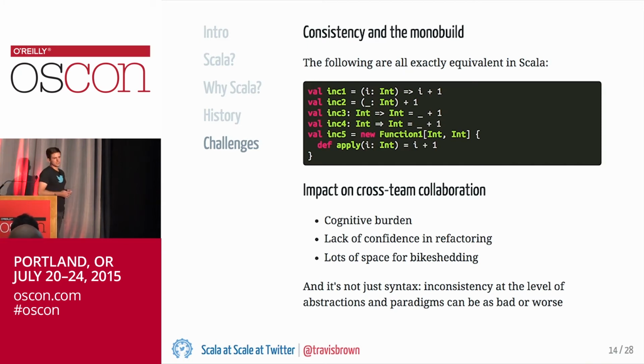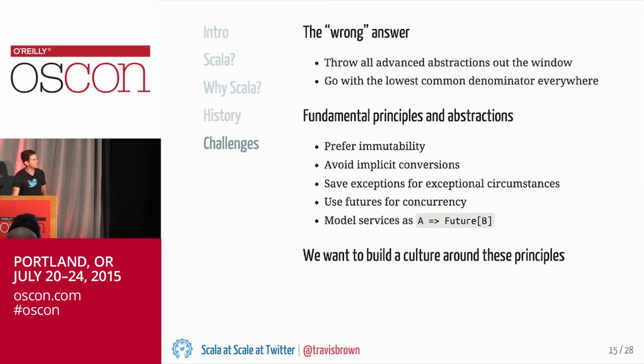Syntactic inconsistency, and the really wide range of syntactic sugar and syntactic possibilities that Scala offers, is one challenge that you need to address when you're working in this context. But also, we looked at the beginning at that huge list of Scala language features, and the choices that teams make about those language features and abstractions can be just as difficult in this kind of context.